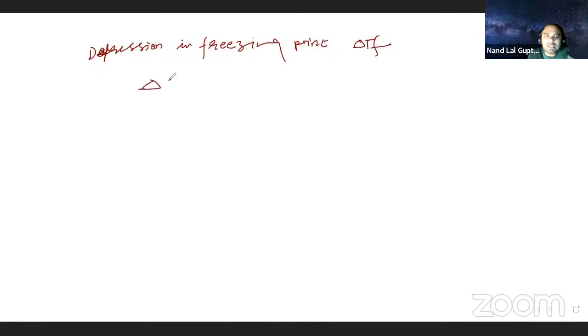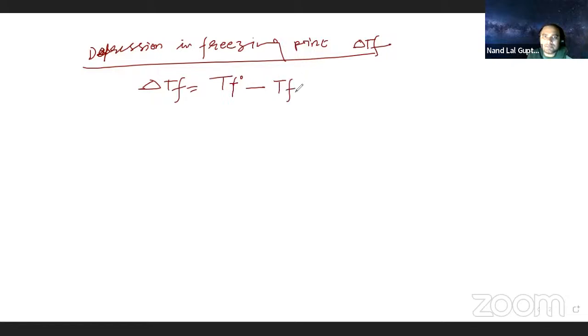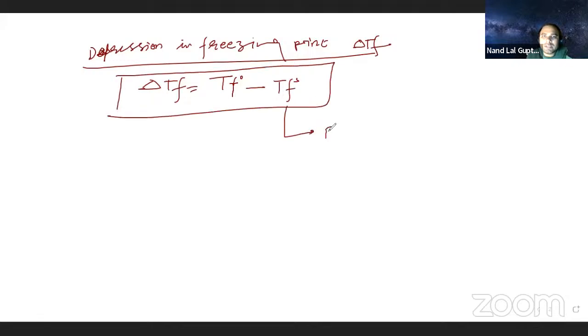Now, just now you said that the freezing point of the pure solvent, that is TF naught, will be greater than TFS. So delta TF is TF naught minus TFS. You can write like that. This is the freezing point of solution.